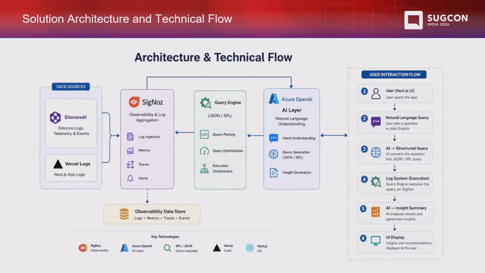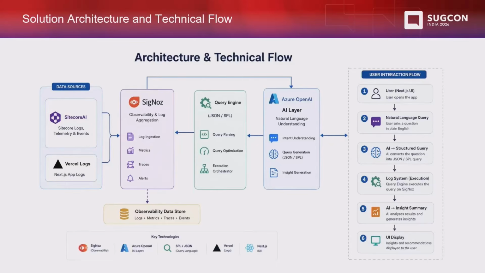Let's take an example of the Friday evening mess-up. As a user, I'll just say, why is my campaign page not working, or why are some of the components missing from my campaign page? That is just the plain text I'll put into my Next.js application, and that text or prompt will be taken as an input for this AI layer. Then the AI layer will build some sort of expressions. It will bind the expression there, and that expression will be passed over to the query engine.